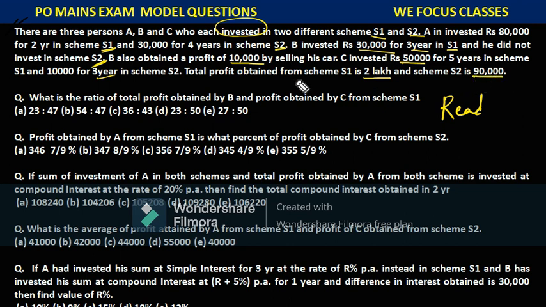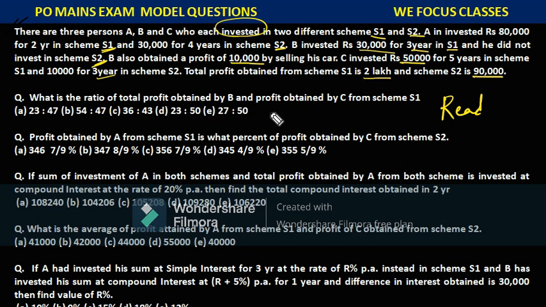The question and the data is very clear that it is about investment. So people have invested something in some scheme for some years, and in the last line we are given the profit. By looking at this, we should be able to remember there is a relation between investment, time period and profit.